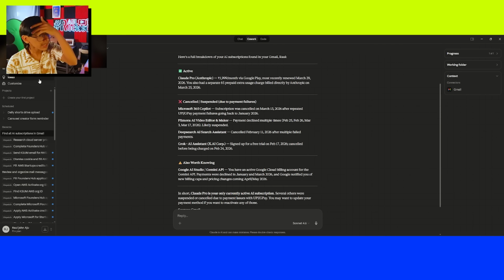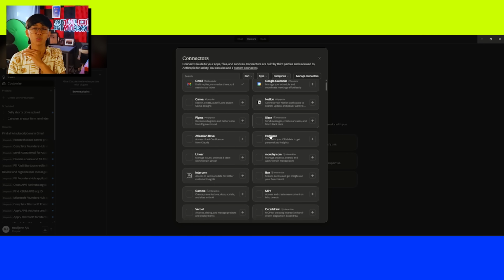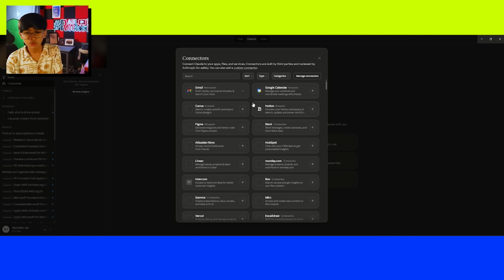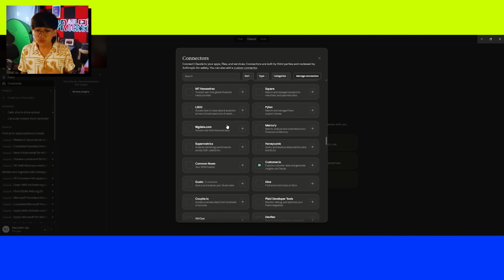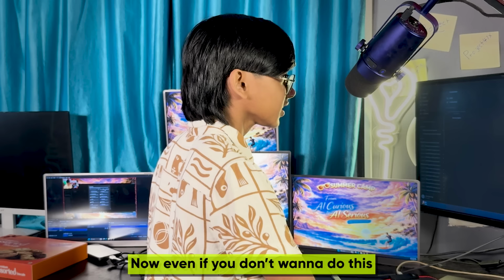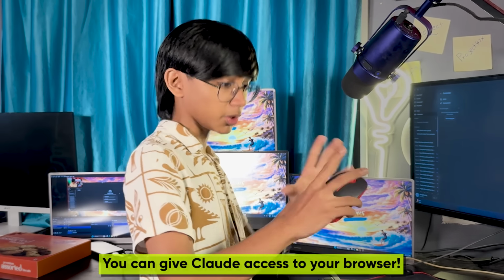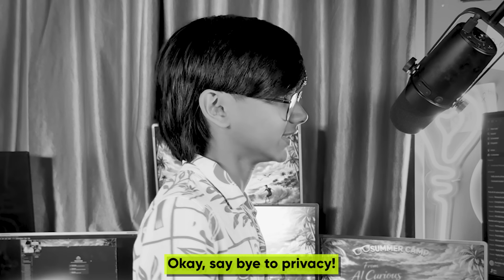Now you can connect a lot of different things into this. So if you go to customize and click on connect your apps, you can see way too many apps you can connect. From Notion to Google Calendar to Canva to design things. You can connect so many things here. I'm still scrolling, by the way. Now, even if you don't want to do this, you can literally give Claude access to your browser. Okay, say bye to privacy.